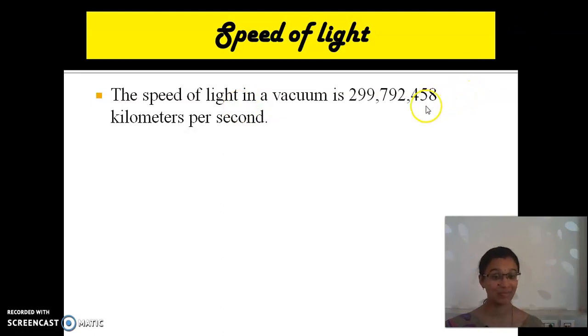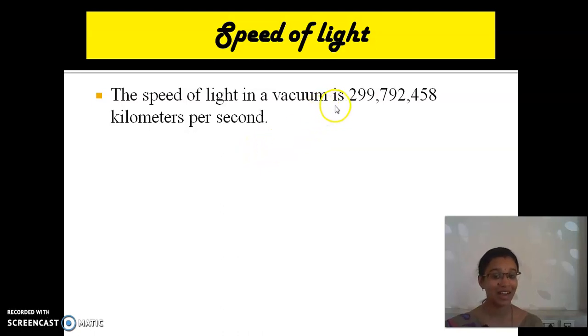Look at here. What is its speed? Units, tens, hundreds, thousand, ten thousand, lakhs, ten lakhs, crore, 29 crore 97 lakhs 92,458 kilometers per second.